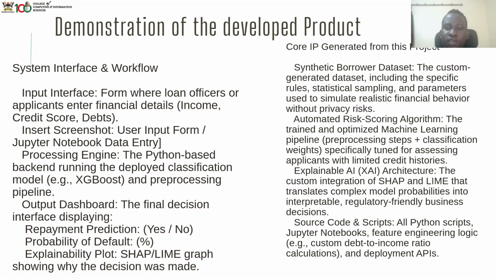Then the core IP generated from this project: the synthetic borrower dataset. This involves custom generated features. Then we also have explainable AI. Then we also have source code and scripts. This one involves Jupyter notebooks.